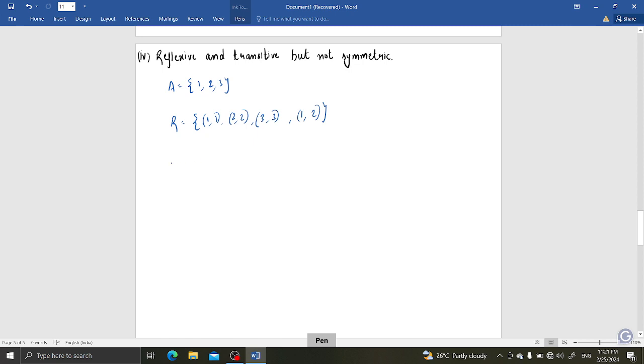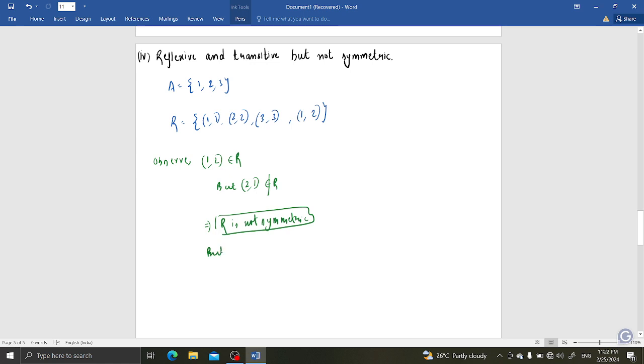But observe one thing again: 1 comma 2 belongs to R, but 2 comma 1 does not belong to R, which implies that R is not symmetric.